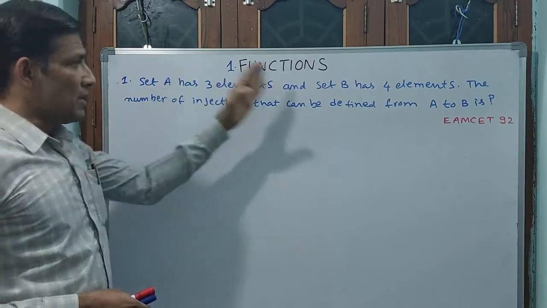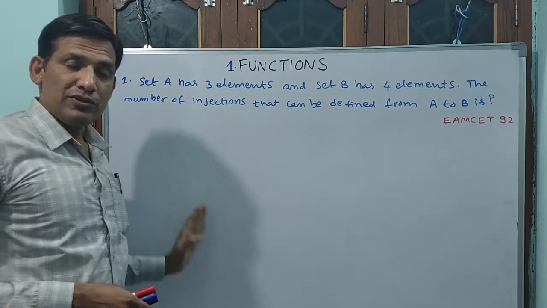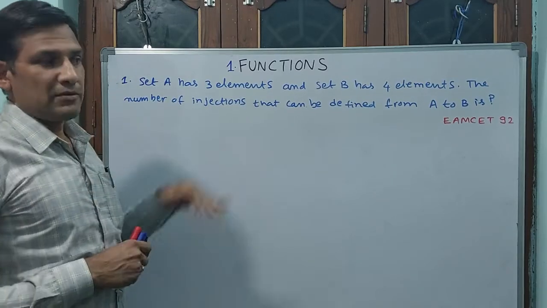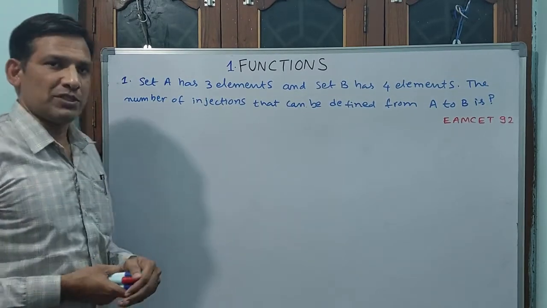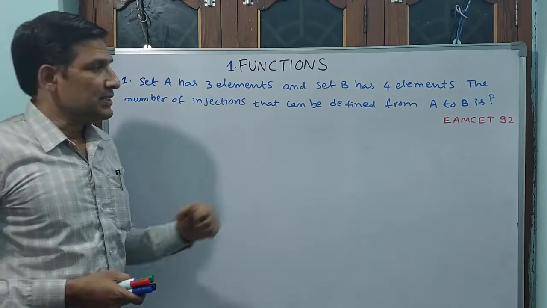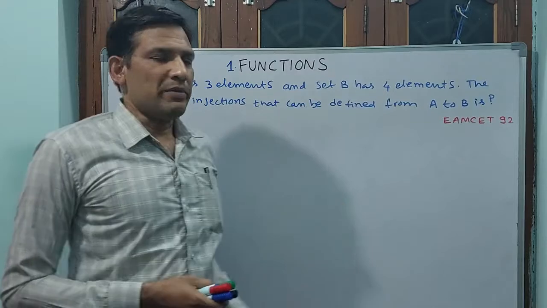First question. Number of functions, number of injections, number of surjections, number of elements. Such type of problems we will see, 5 or 6 questions. Set A has 3 elements. Set B has 4 elements.